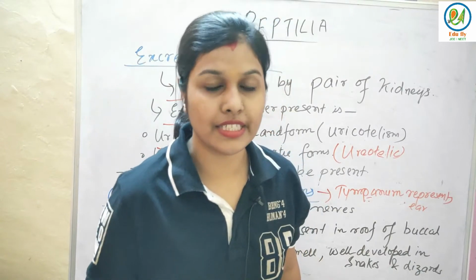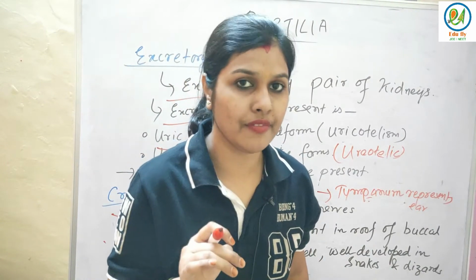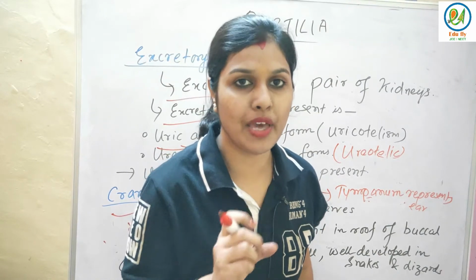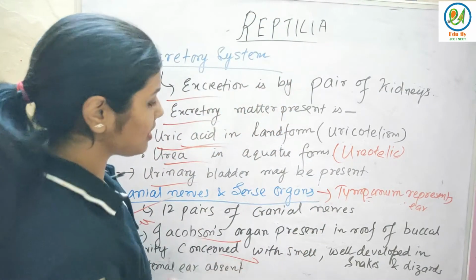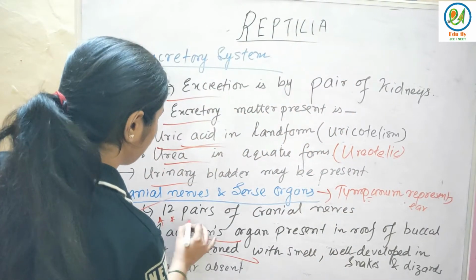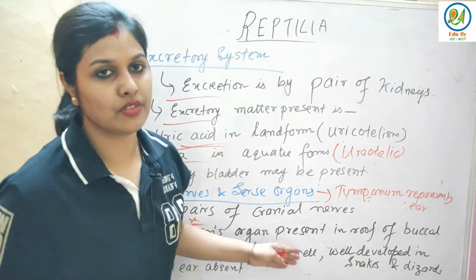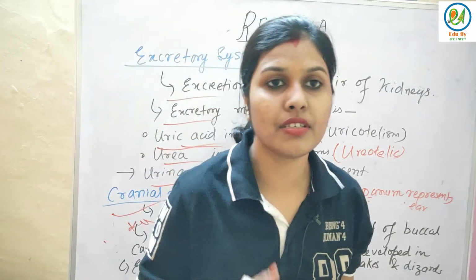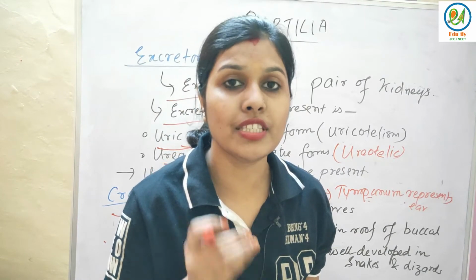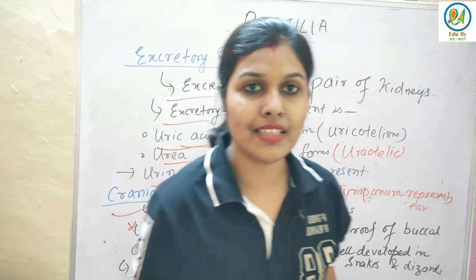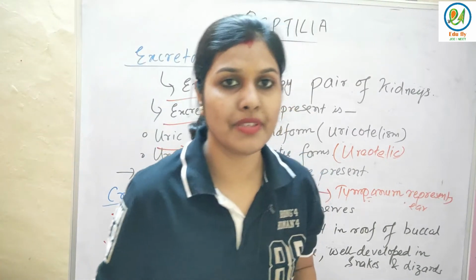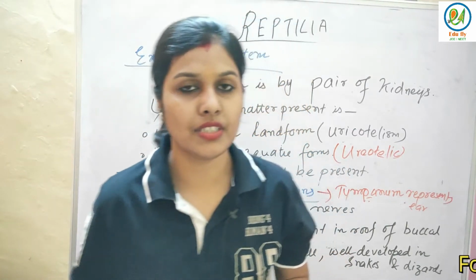Jacobson's organs are present in the roof of the buccal cavity of some snakes and lizards, and they help them to smell. They are concerned with nothing but smell. Very important, questions come about Jacobson's organs. What are the functions, and where are they present? They are present in the roof of the buccal cavity, and they are concerned with smell in snakes and some lizards. External ear is absent. Tympanum represents the ear. Done. This is about sense organs.